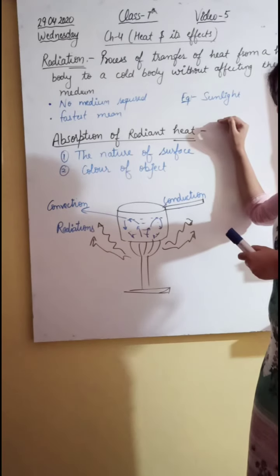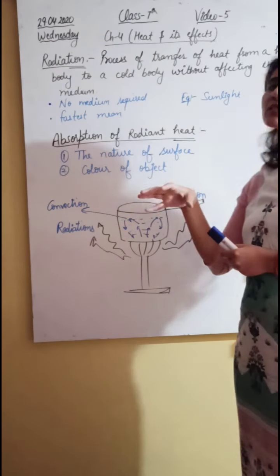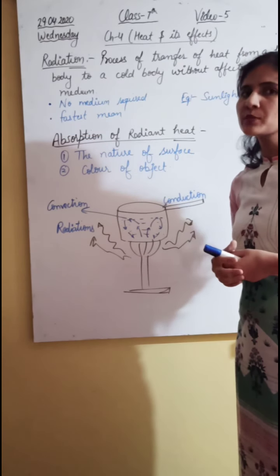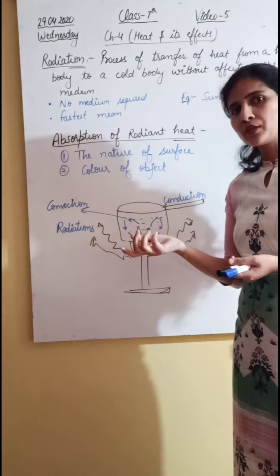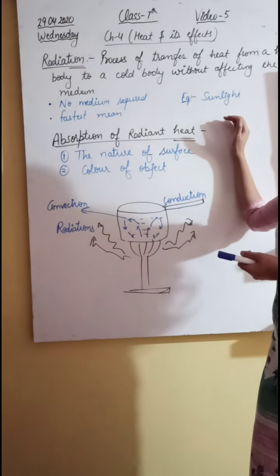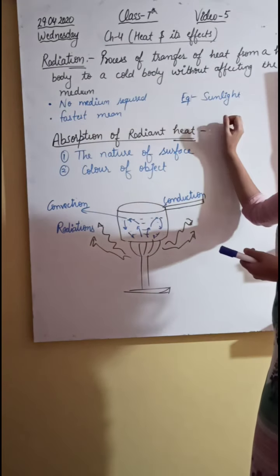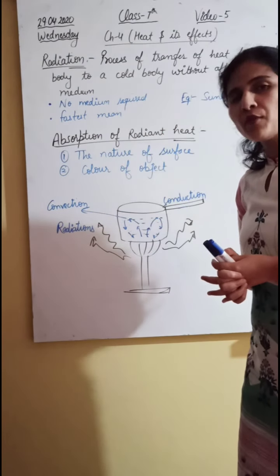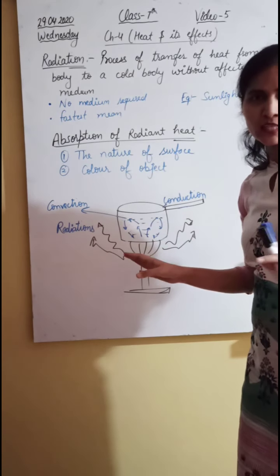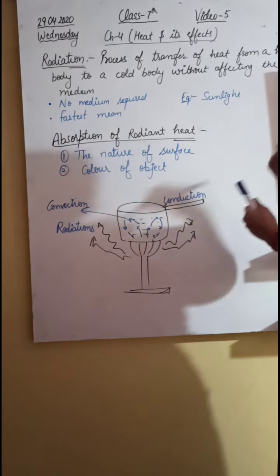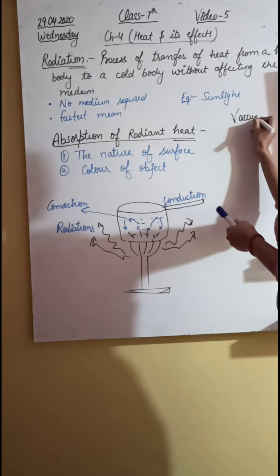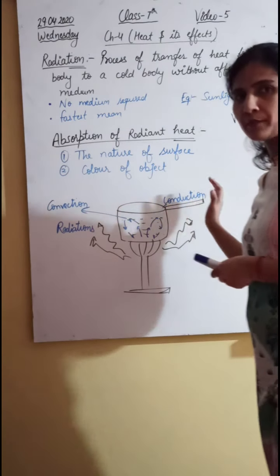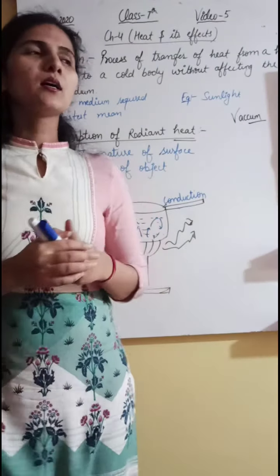Sunlight is an example of radiation. Sunlight reaches to us, and most of the space between the sun and the earth is vacuum. So how does the sunlight reach us? By the process of radiation, in which no medium is required. It can travel even in a vacuum. Vacuum means where no air is present. That condition is known as vacuum. Your concept regarding radiation will become more and more clear by this example.